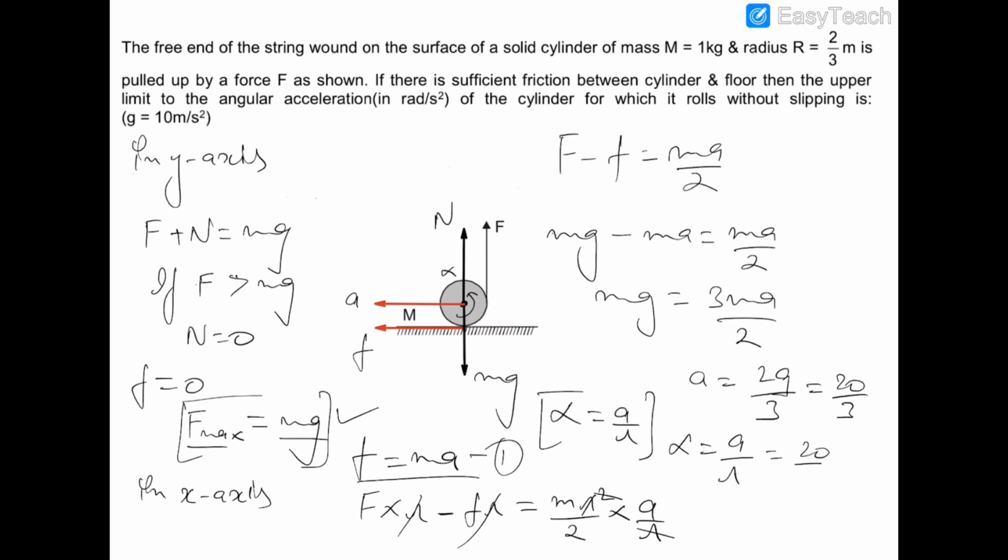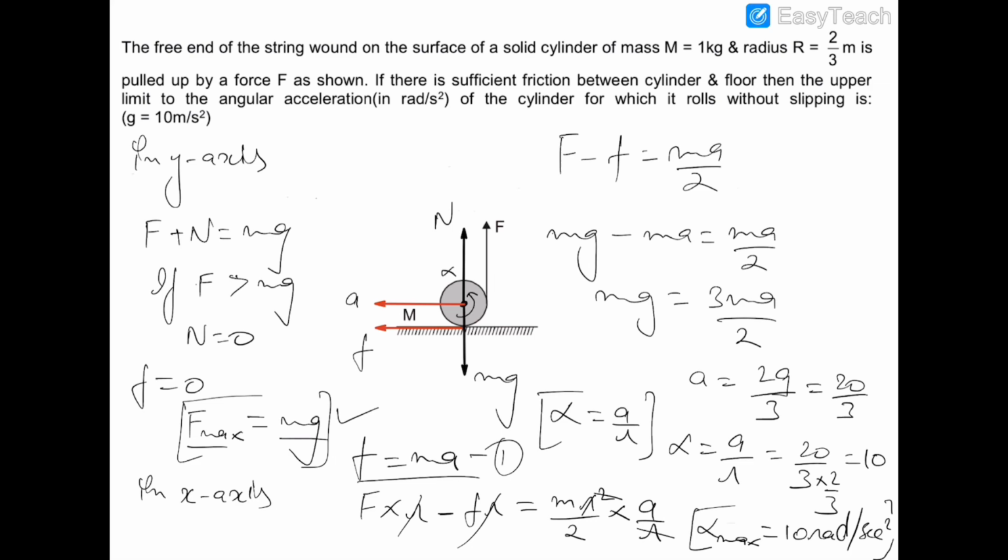So 20 by 3 divided by 2 by 3 is 10. So alpha max is equal to 10 radians per second square. Why am I saying alpha max? Because if we are applying this maximum force, then it would create maximum torque, and maximum torque would produce maximum angular acceleration.